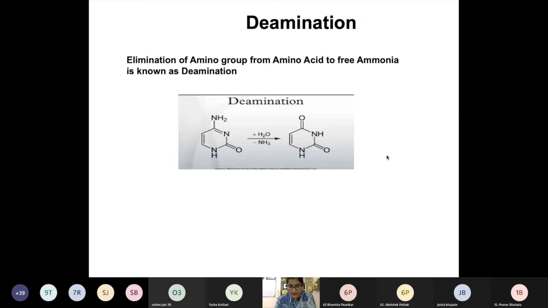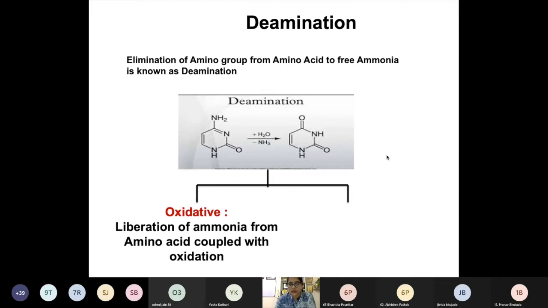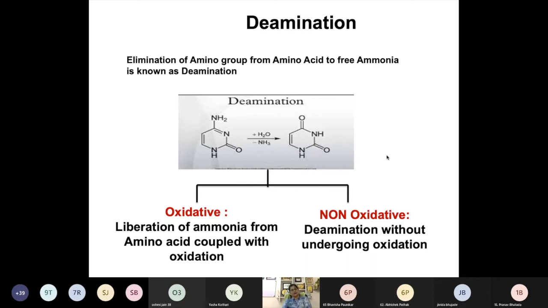One is oxidative deamination, where we get liberation of ammonia from amino acid, and this liberation is coupled with oxidation. That is known as oxidative deamination. This is the major pathway which occurs in the liver, while in other tissues deamination occurs in a non-oxidative way, without undergoing oxidation. So you have to remember the types of deamination are oxidative and non-oxidative.